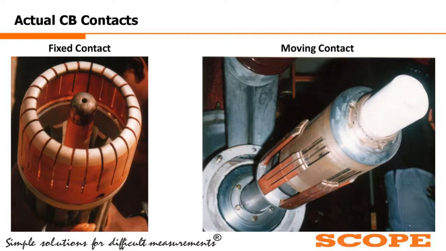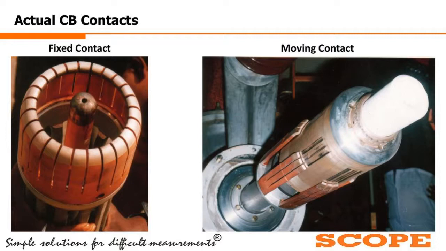On the left hand side we have the fixed contact, which once again has the male female assembly. In the center, that male component is the arcing contact, and on the outer side of that ring are the finger like structures, that is the female part of the main contact. On the right hand side we have the moving part.